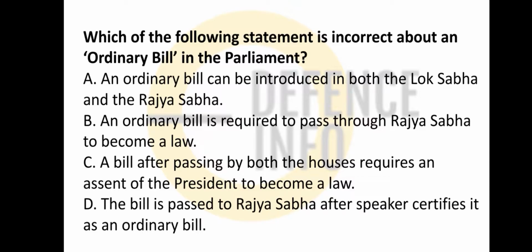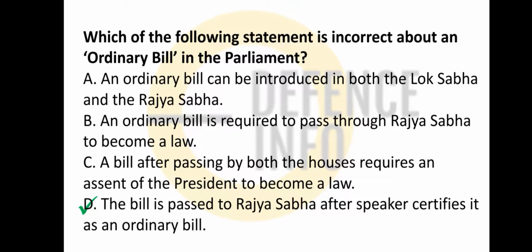Which statement about an ordinary bill in the Parliament is incorrect? An ordinary bill can be introduced in Lok Sabha and Rajya Sabha. An ordinary bill is required to pass through Rajya Sabha to become a law. Okay, it has to pass from both the houses, not the Rajya Sabha only. A bill after being passed by both the houses requires the assent of the President. This is absolutely correct. A bill passed from the Rajya Sabha after the President certified it in an ordinary bill. Okay, so option D is incorrect here.